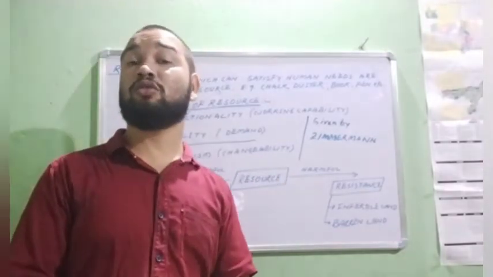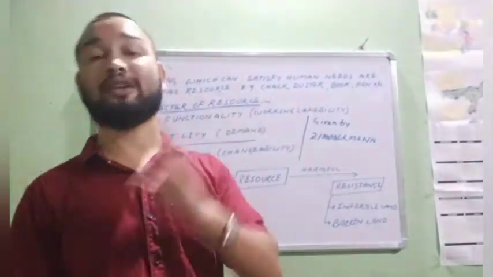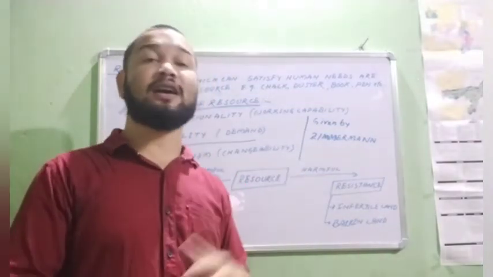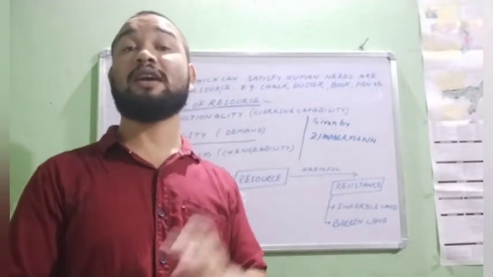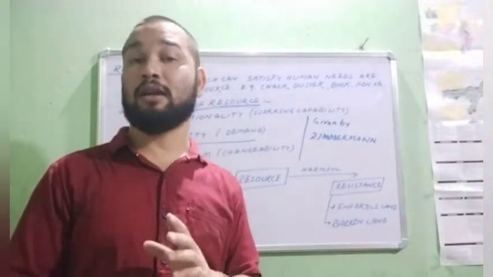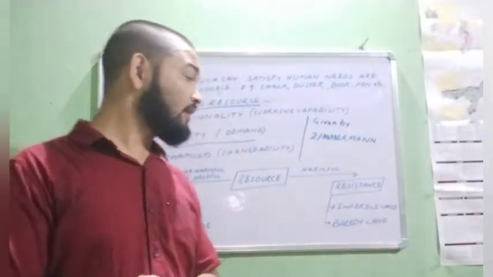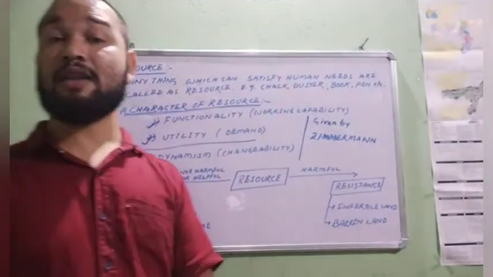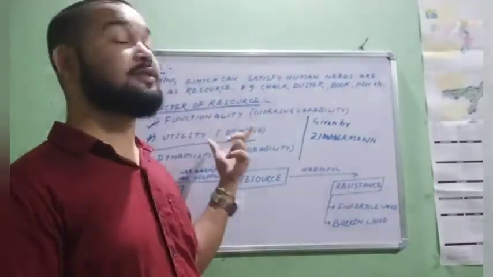Neutral stuff are those which are not helping, not harming. And resistances are those which are harming human beings. Okay, so these are the concept of resource and its associated things.